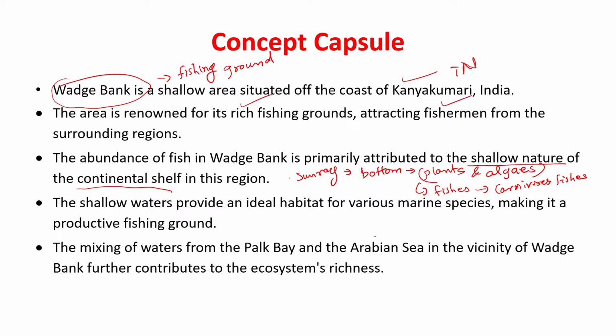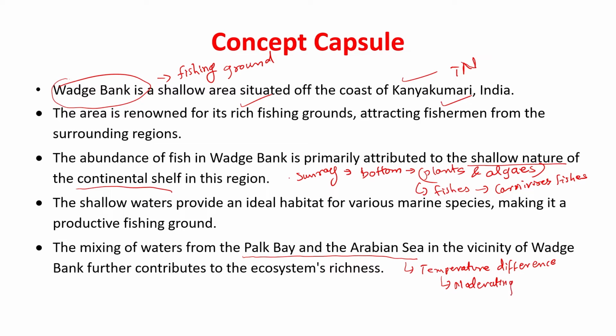The second reason is that wherever water of two regions mixes, the temperature difference between the water of two different water bodies creates a moderating effect.